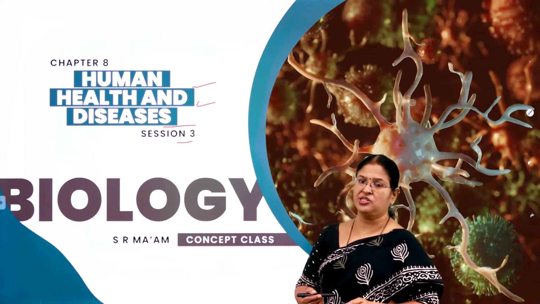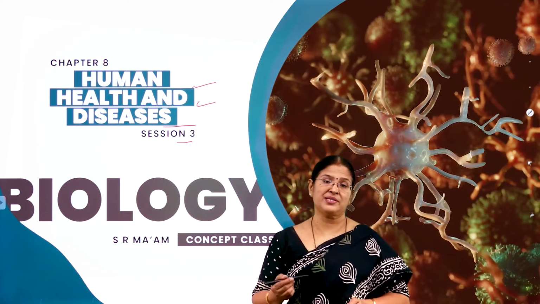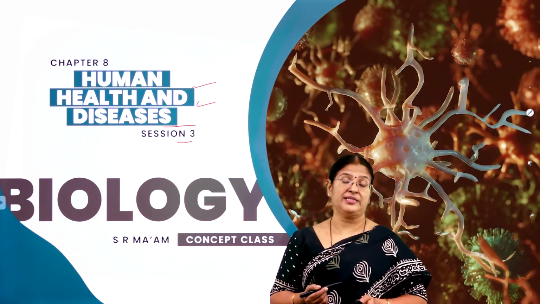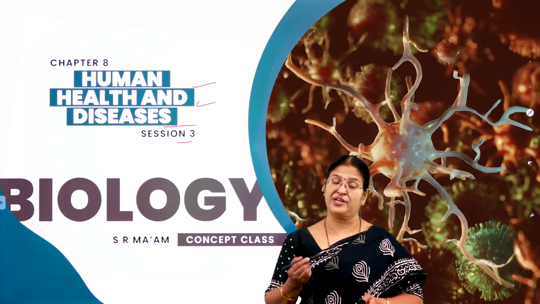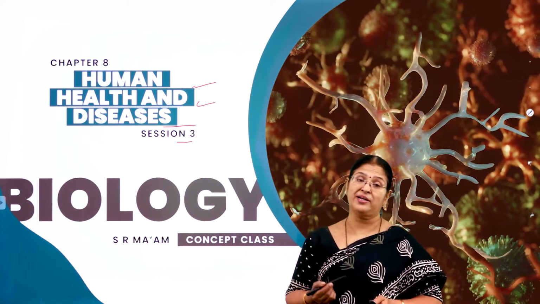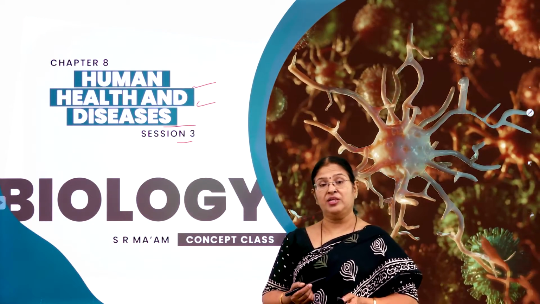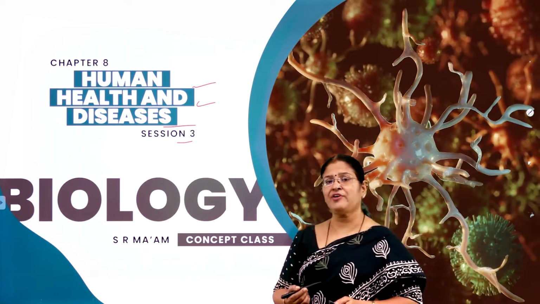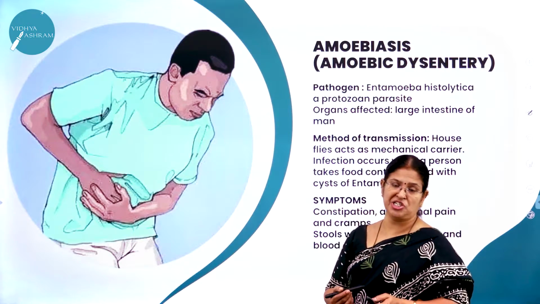In the last session, we also studied some examples of the infectious diseases like the bacterial disease, we took the classical example of typhoid, then pneumonia, then we also studied about the viral disease called common cold, then we studied about a protozoan disease called malaria. So what are we going to study in this session?